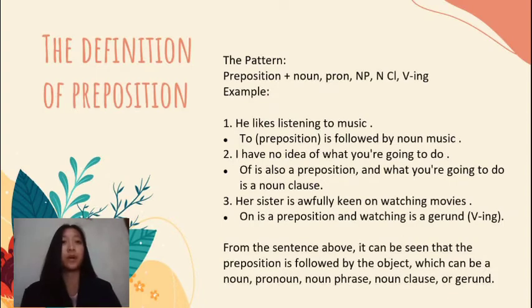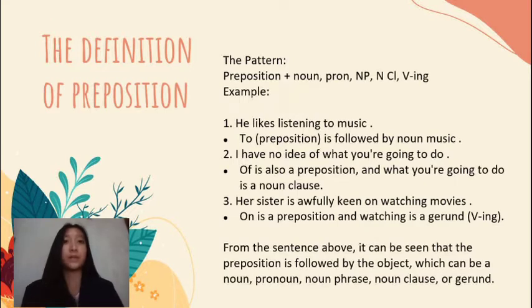The pattern of preposition is preposition plus noun or pronoun, noun phrase, noun clause, and verb ing. For example, one, he likes listening to music. Preposition to is followed by noun music. Second, I have no idea of what you are going to do. Of is also a preposition, and what you are going to do is a noun clause. Third, her sister is awfully keen on watching movies. On is a preposition, and watching is a gerund or verb ing.